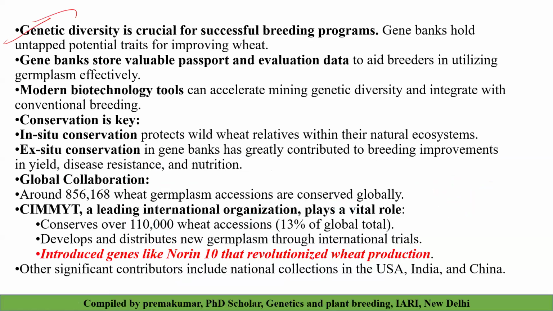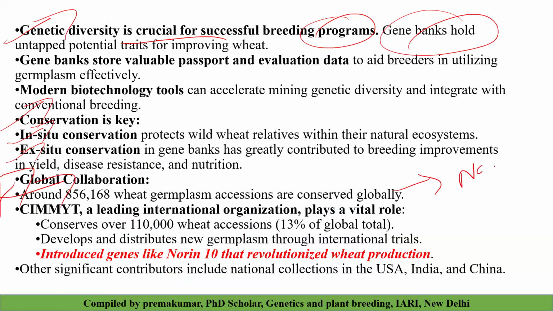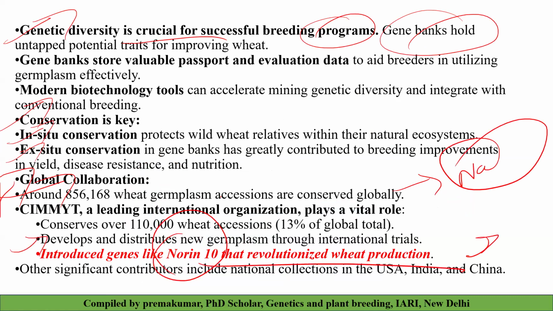Then genetic diversity is crucial for successful breeding programs, and we have to maintain gene banks. We will see how we can conserve this, either by in situ conservation or ex situ conservation. Majorly, one institute, CIMMYT, is working very hard to conserve all the germplasm sources of wheat, in Mexico, where the green revolution started and where Norman Borlaug revolutionized wheat.